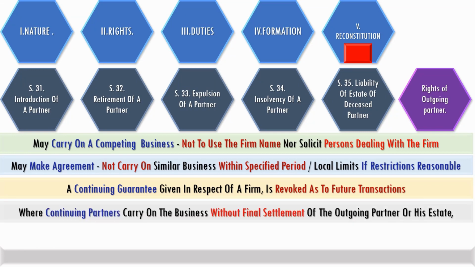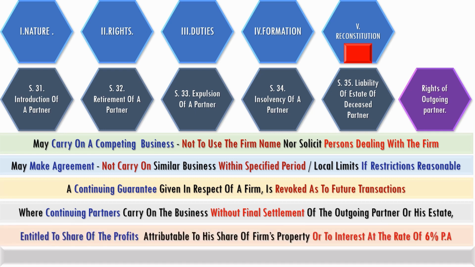And if the continuing partners carry on business without final settlement with the outgoing partner, the outgoing partner is entitled to his share of profits attributable to the property belonging to him in the firm, or he is eligible for interest at the rate of 6% per annum.